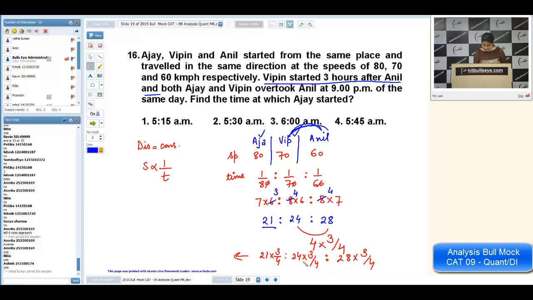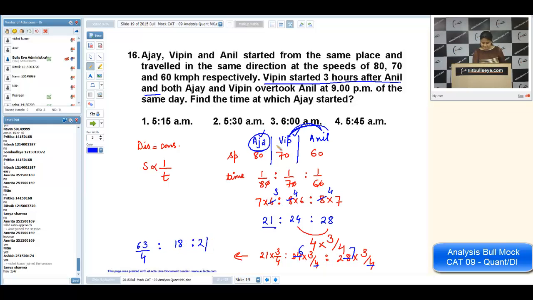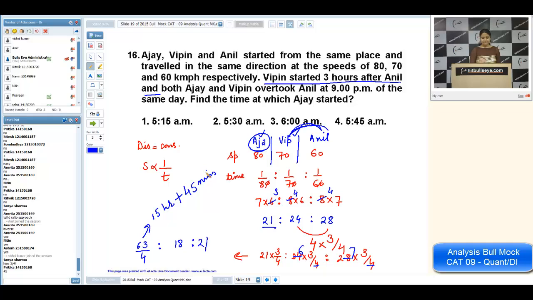So it will become 63 by 4, 18 and 21. What is asked? Find the time at which Ajay started. It means Ajay is taking 63 by 4 hours and he is reaching at 9 p.m. Before 9 p.m. he has taken 63 by 4 hours. What are 63 by 4 hours? They are 15 hours complete and 3 by 4 hours. 3 by 4 hour means 45 minutes. So we will calculate 9 p.m. minus this time. So we will get 5:15 a.m.